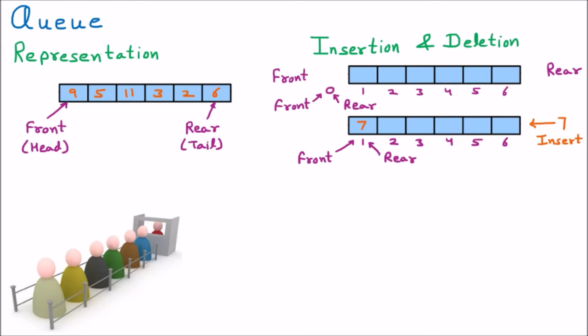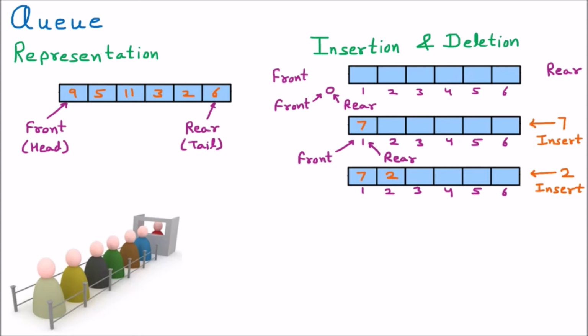Now we go to another step where we want to insert one more element into the queue. An element will be inserted from the rear side. So I am inserting 2. This 2 goes to the second index. Now the 2 is successfully inserted. If we talk about the front and rear, the front of the queue remains in its first state, pointing to the first position, but rear plus plus, rear is incremented, so rear is now pointing to the second position.